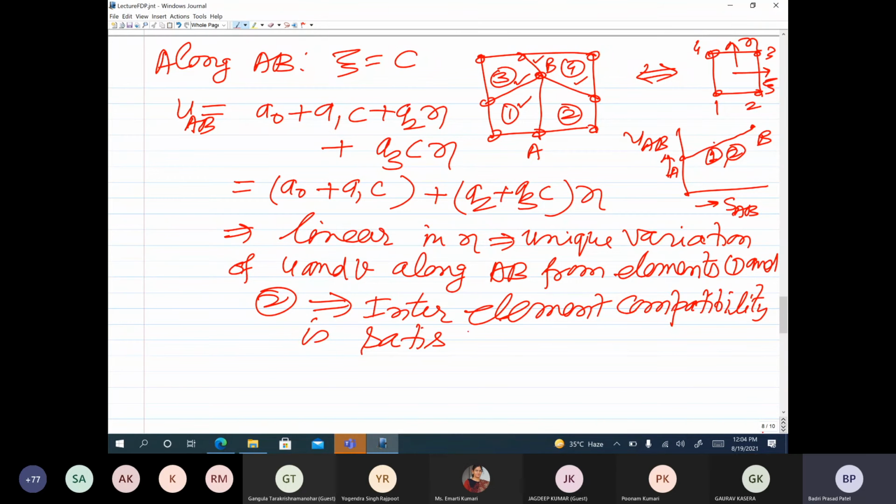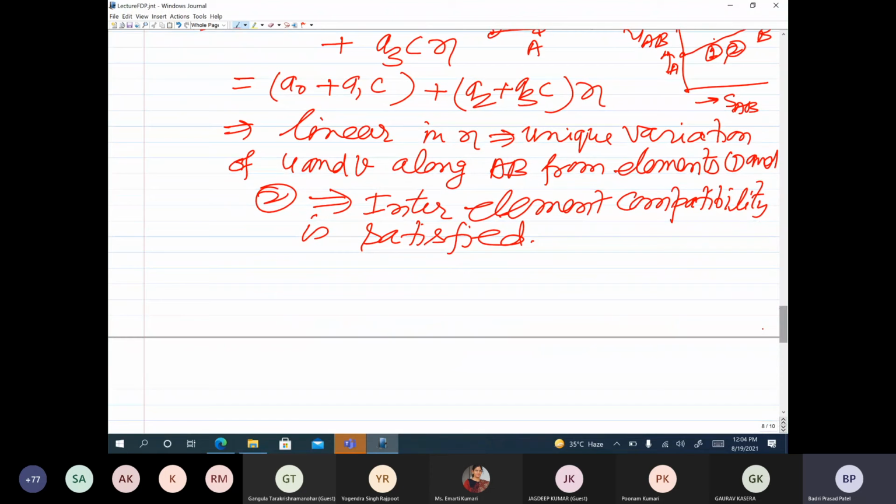So this is the main reason for using the formulation in natural coordinate space. Of course, another advantage is that the integration becomes uniform, with limits -1 to +1. But the main advantage is that these natural coordinate formulated elements satisfy the inter-element compatibility as long as primary variables are there as degrees of freedom at the nodes of the element.